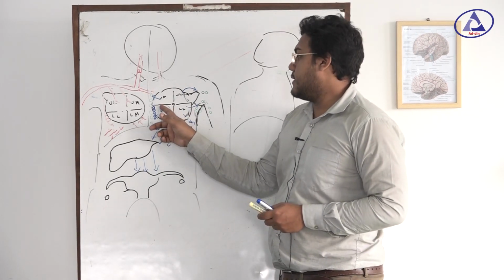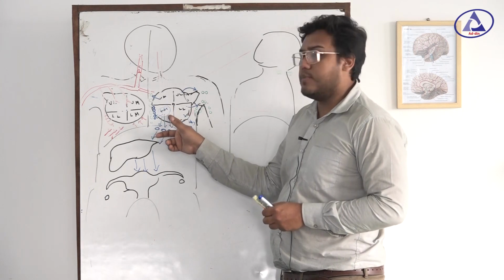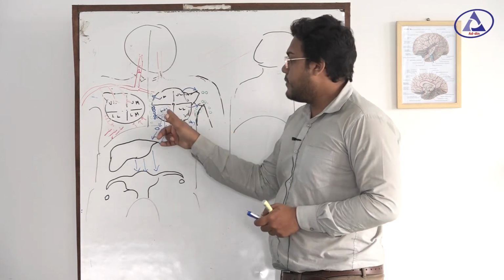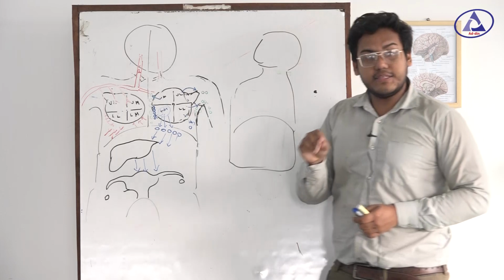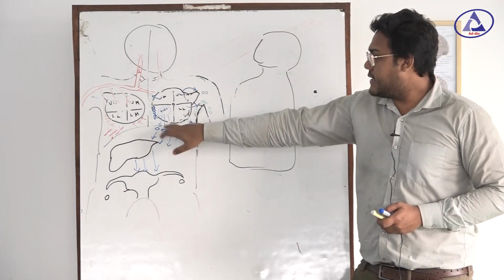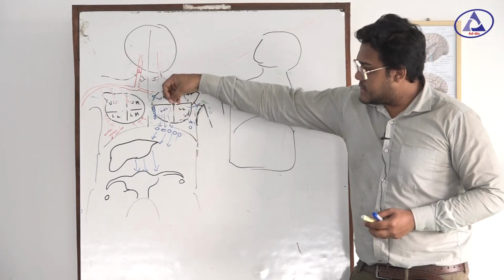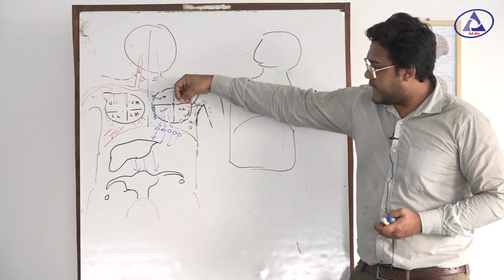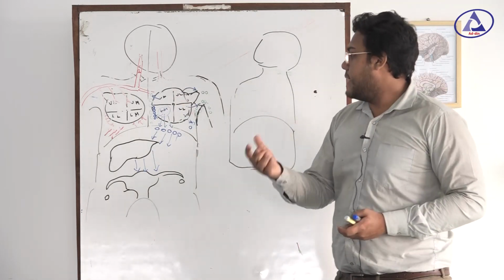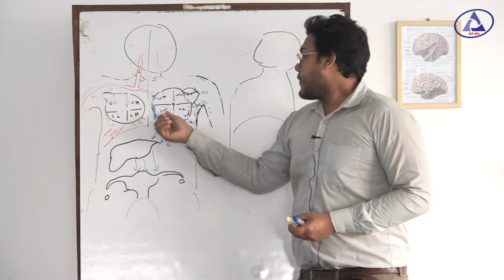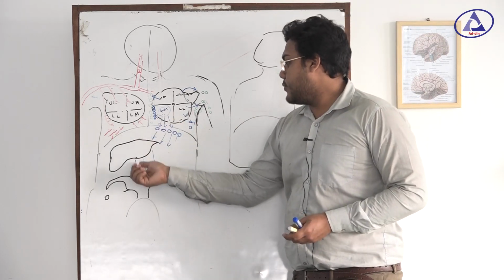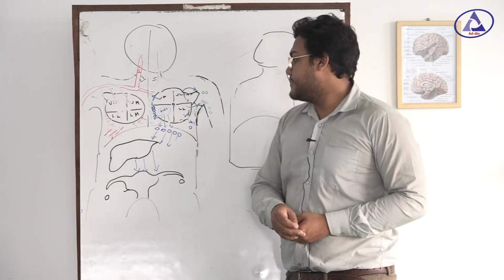So if infection or tumor or carcinoma is involved in this area, there is a chance to spread these agents or this cancerous material, and those structures are going to be involved in these areas also.